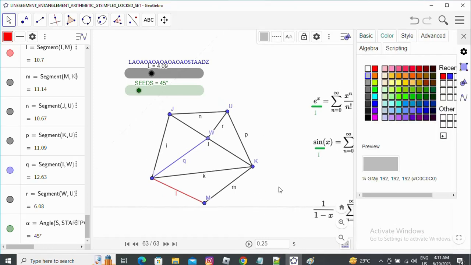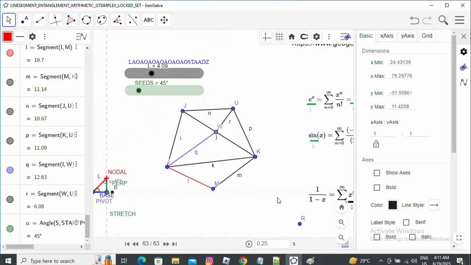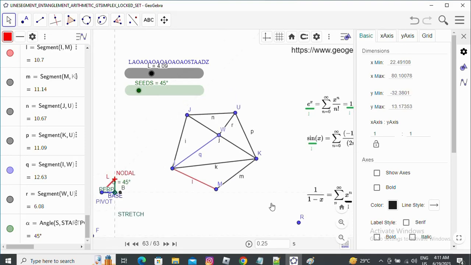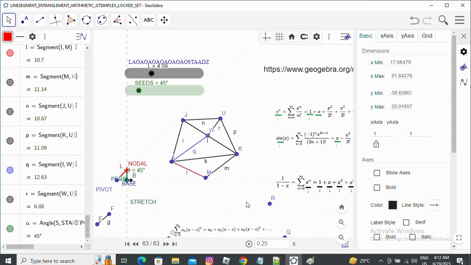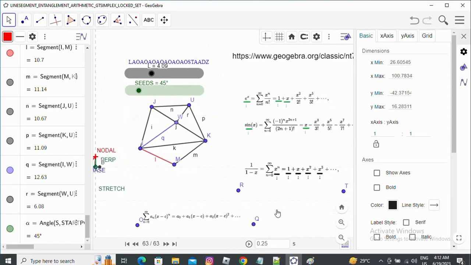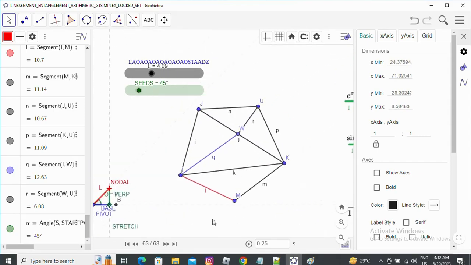For particular values of seed angles, the number of concentric circles will decrease to 1 or 2 or 3, and sometimes for some values of seed angle we will see that the maximum number of these concentric circles will come, because not more than 3 points will pass through a single circle. These kinds of cases will occur for some Gtsimplexes. So we can say that we have not yet bothered with so many kinds of theorems which we could explore if we would think of things as a geometric construction system.